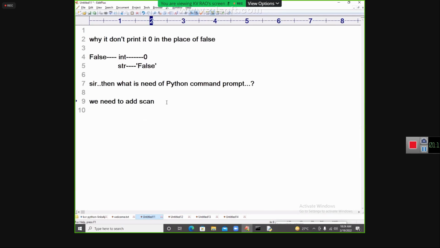Scanf, okay. Which language are you learning, Chiranjeevi? Right? So coming to the point of it,